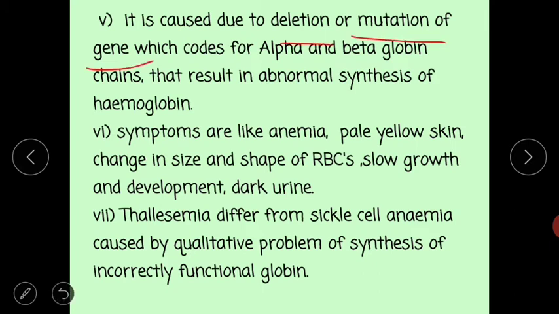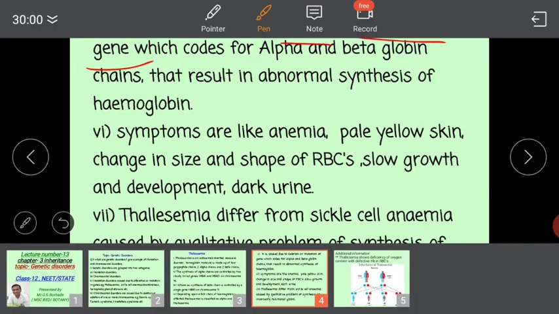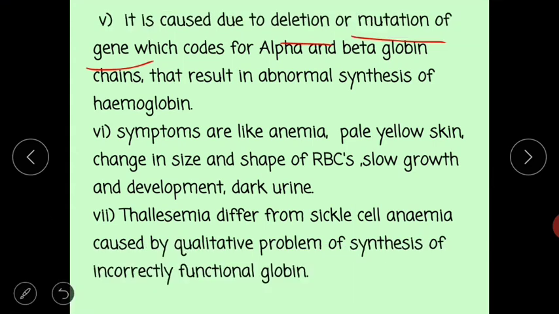Due to the deletion or mutation of the genes which code for the alpha as well as beta globin chains, changes occur that result in abnormal synthesis of hemoglobin.